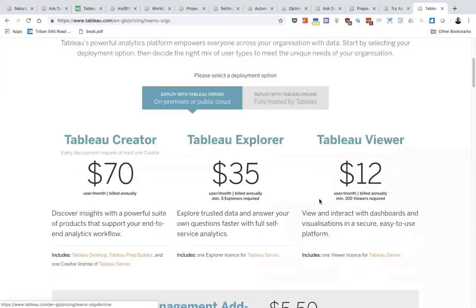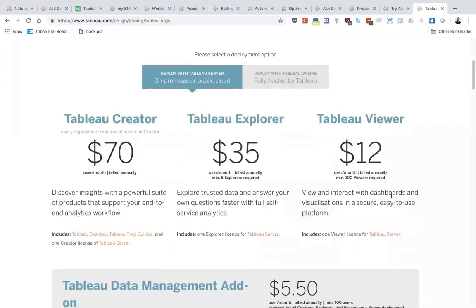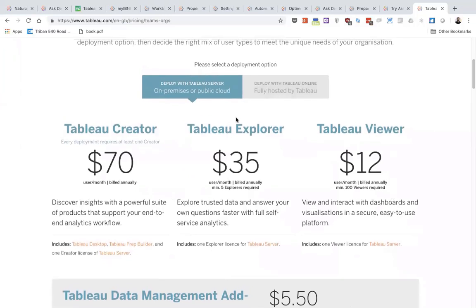So viewers in this lower tier don't actually have access to Ask Data, but explorers will, as will creators. But I think the thinking is that a creator with a desktop license is probably more likely to interrogate the data themselves using the desktop than integrating Ask Data. That said, I've had a lot of fun with it in the last couple of days to quickly find out something which I would have typically opened a web edit session for.